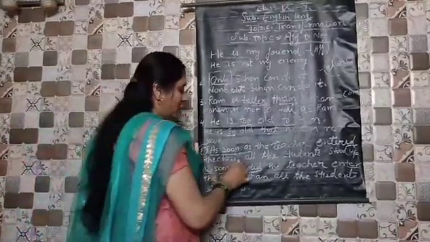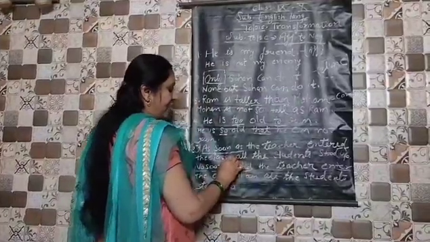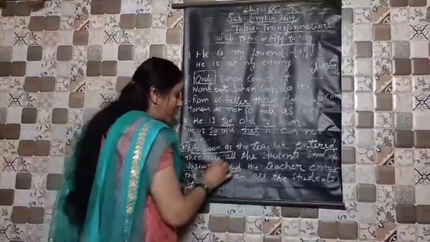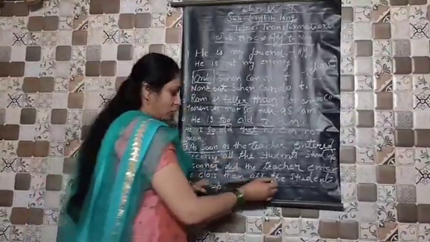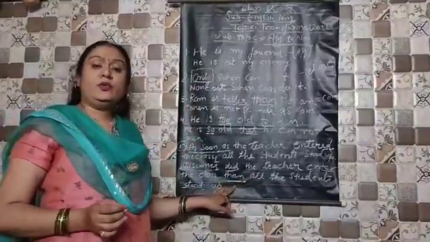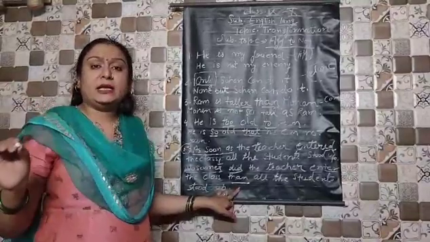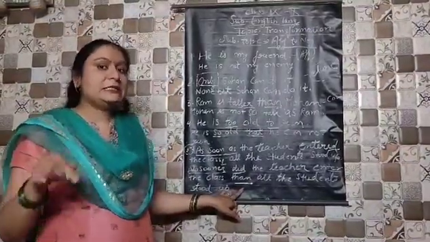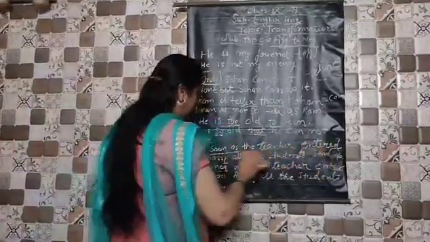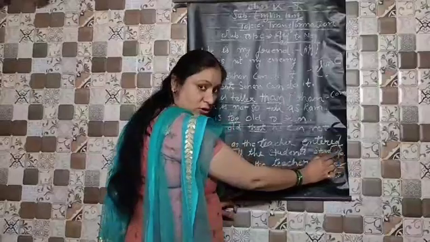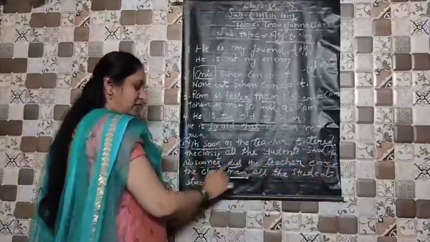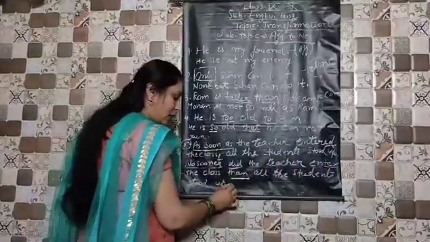Now after this, you see another one. After 'class', you can see one comma is there. This comma is also very important. Now what will you do? To remove this comma, you will have to use 'than', T-H-A-N. Many times it has been seen that children make mistakes. They write T-H-E-N. I am telling you, this is not T-H-E-N. This is T-H-A-N. It means now your sentence, 'As soon as the teacher entered the class, all the students stood up', what is the negation? No sooner did the teacher enter the class than all the students stood up.